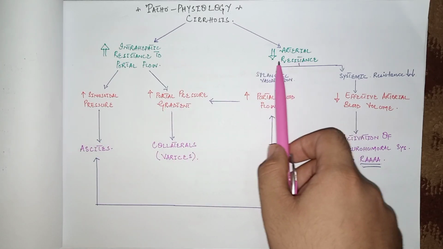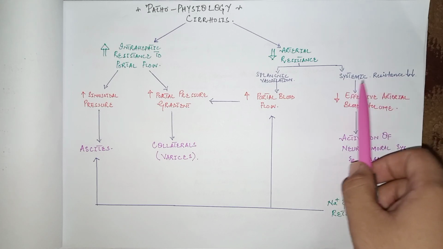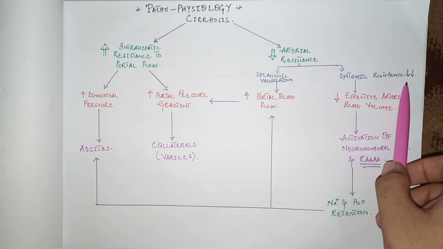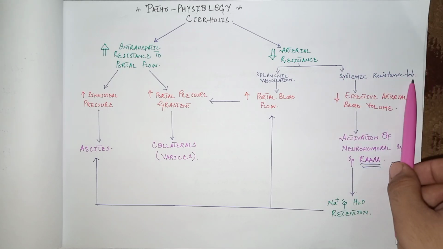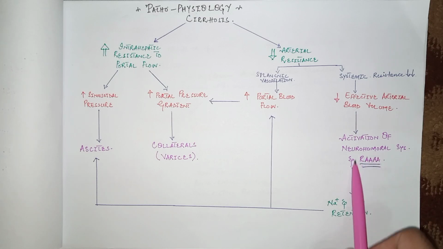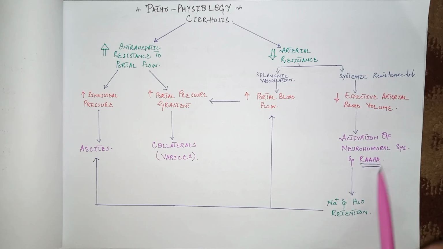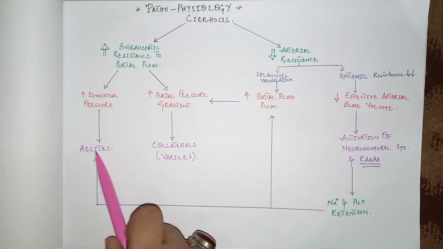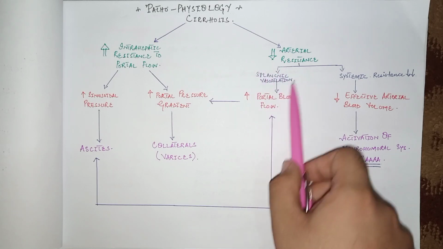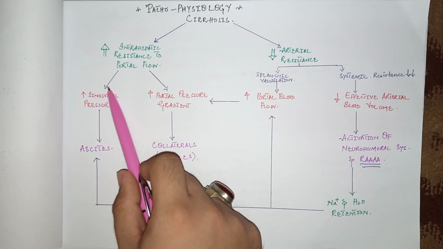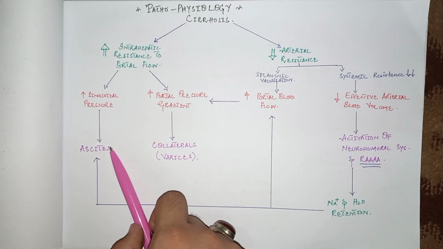Due to decreased arterial resistance, there is reduced total peripheral resistance in the systemic circulation, which leads to hypoperfusion of the kidneys. Due to the hypoperfusion of the kidney, there is activation of the renin angiotensin aldosterone axis. Due to high levels of aldosterone, there is sodium and water retention in the body, which ultimately leads to ascites formation. So splanchnic vasodilation, sodium and water retention, and increased sinusoidal pressure ultimately lead to ascites formation.